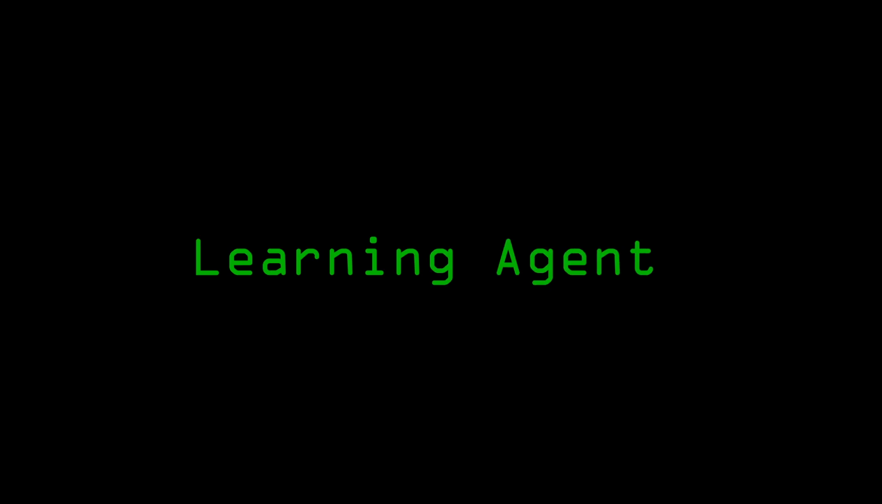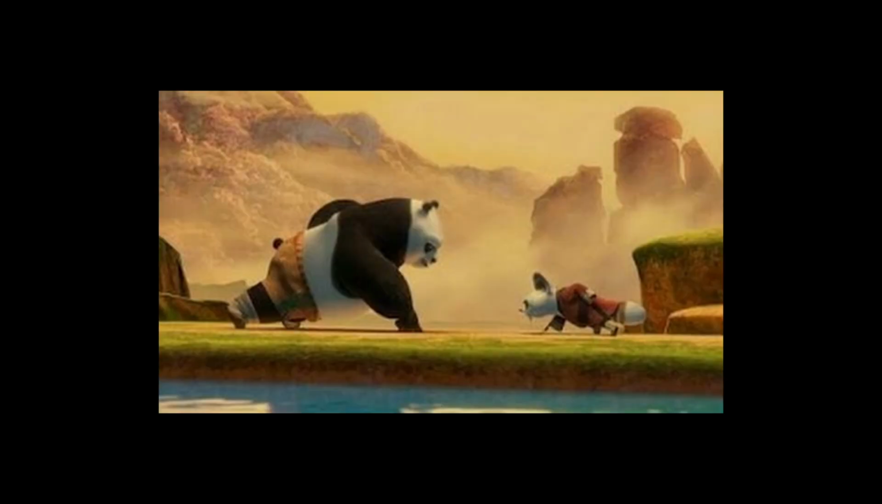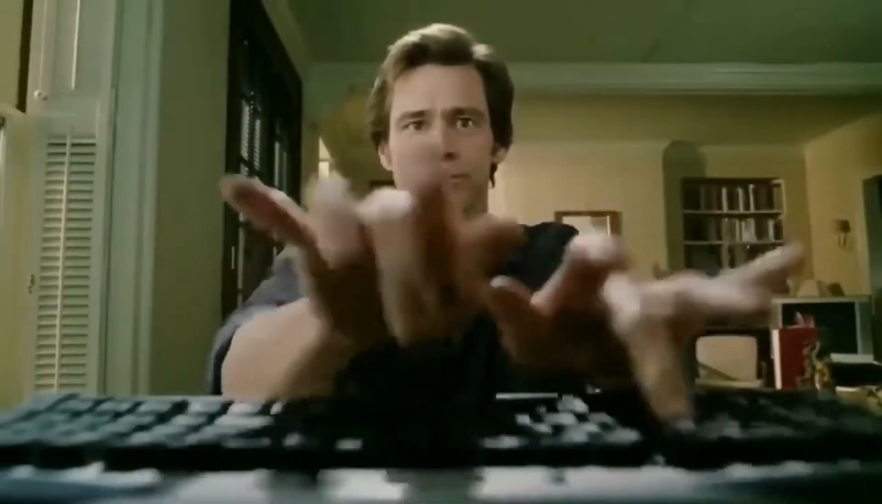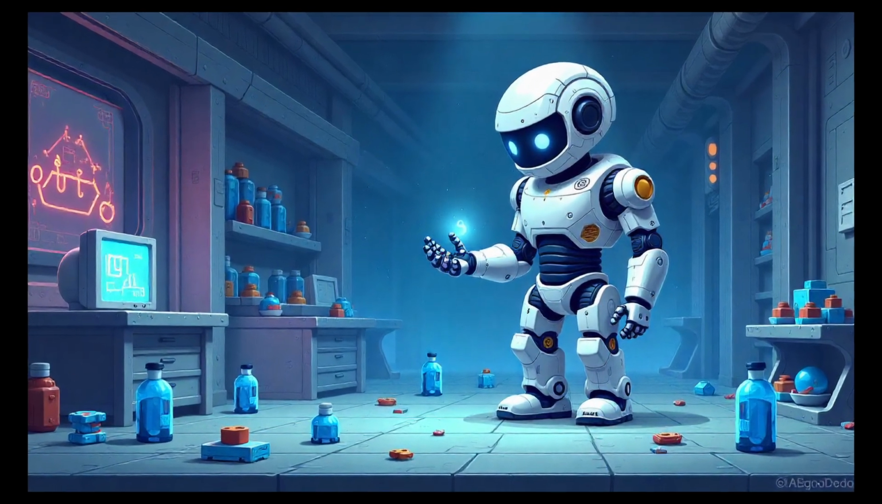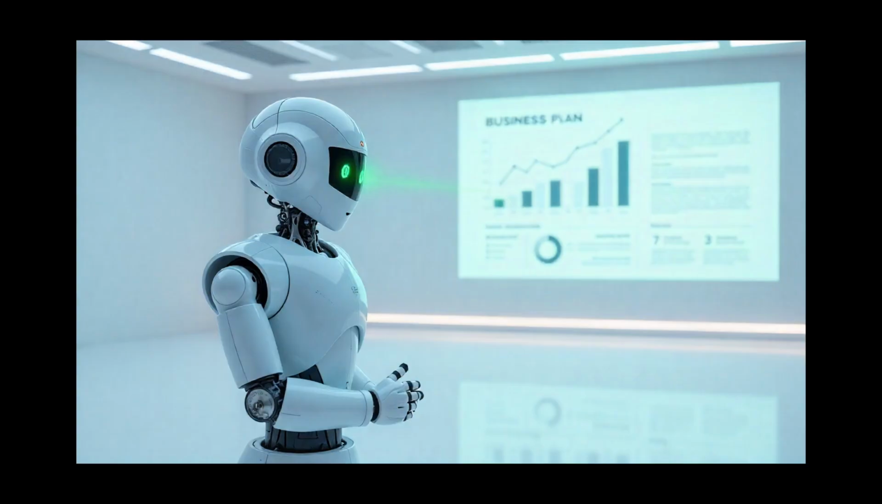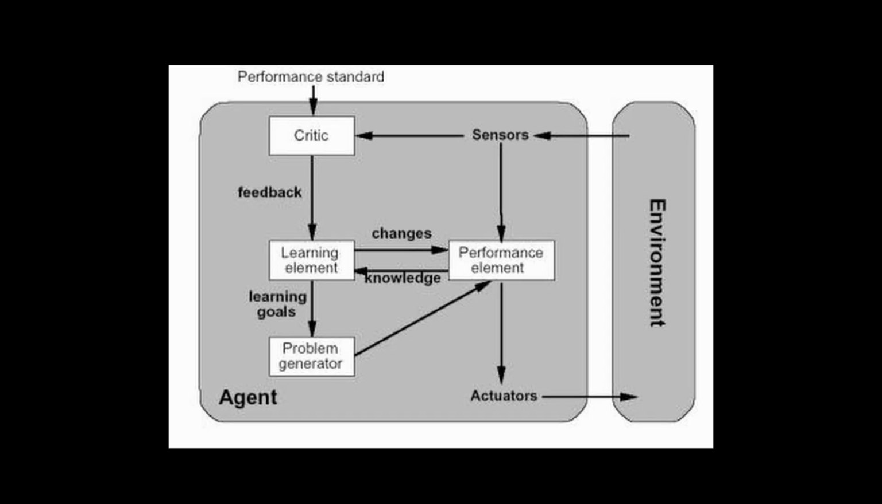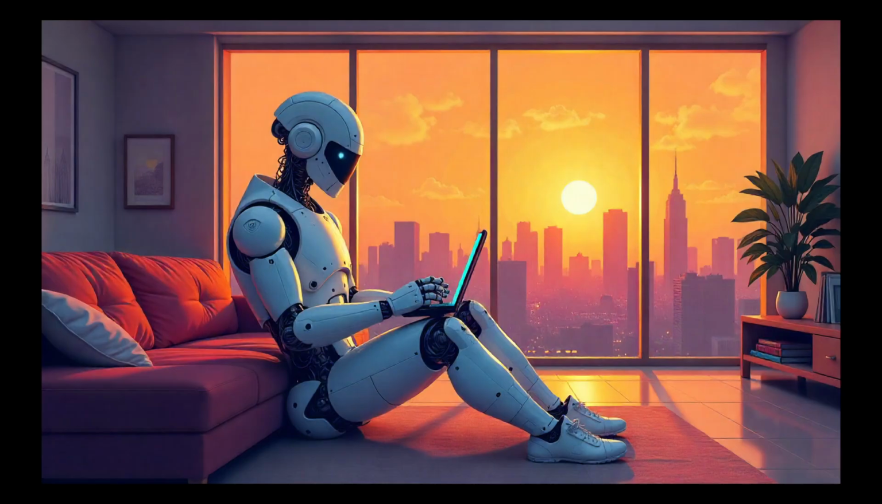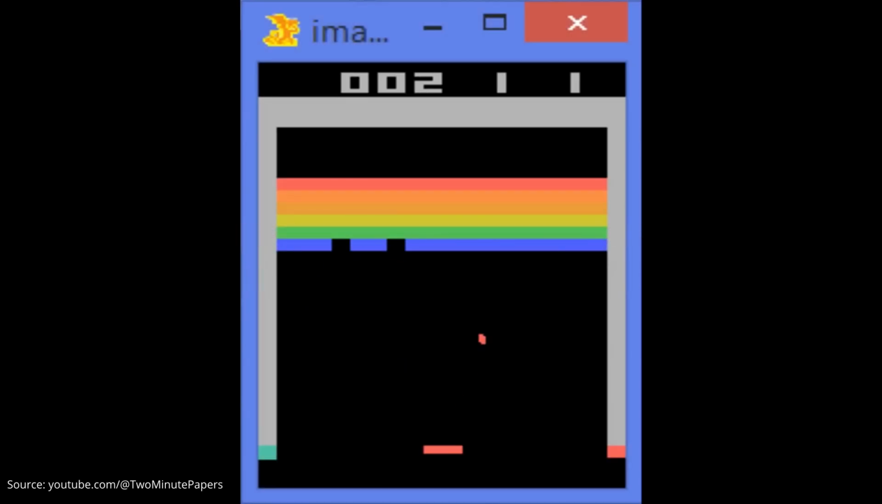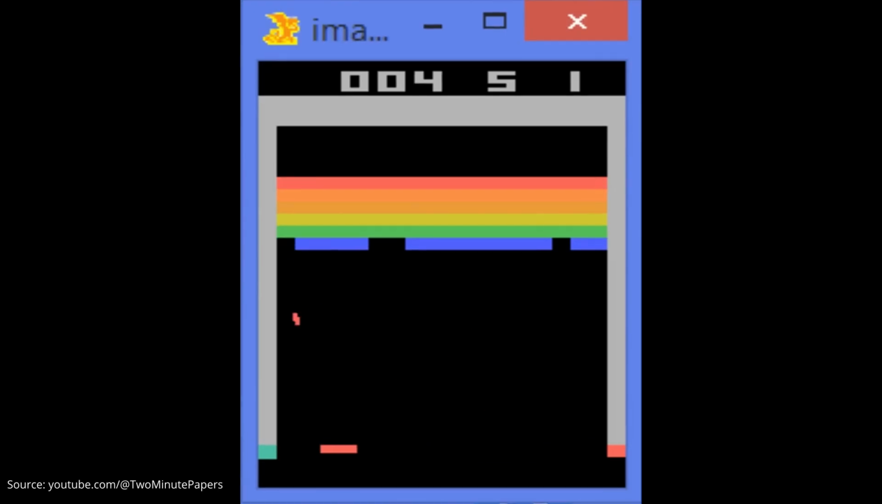Learning agents. Finally, we have learning agents. These are the most dynamic type of agent because they can learn from experience. Instead of just relying on pre-programmed rules or models, learning agents improve their behavior over time by interacting with the environment. They adapt to new situations and even change their strategies based on what they have learned. A great example of a learning agent would be an AI that plays video games. At first, it might not be very good, but as it plays more games, it learns from its mistakes, refines its strategies, and becomes better at winning.